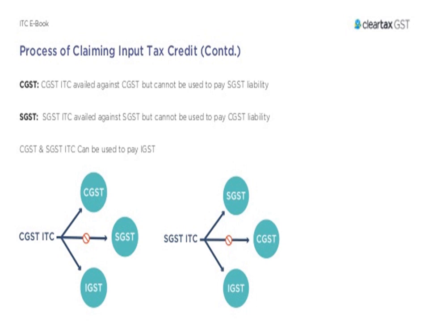So input tax, in relation to a taxable person, means the goods and services tax charged on him for any supply of goods or services to him which are used or are intended to be used for the furtherance of his business.